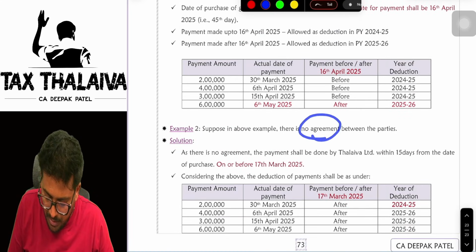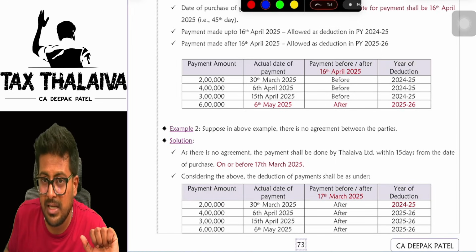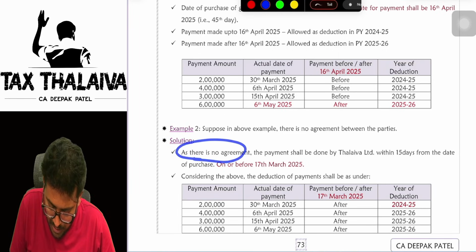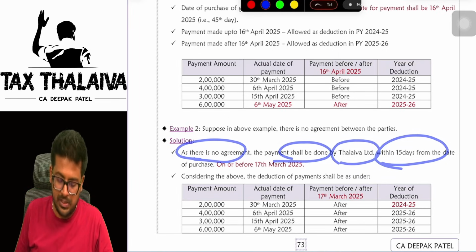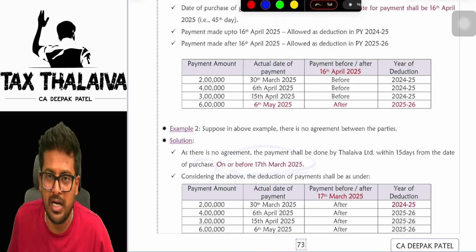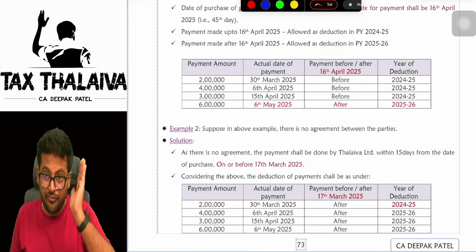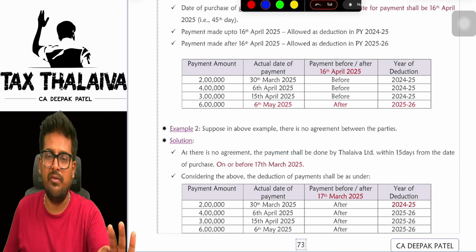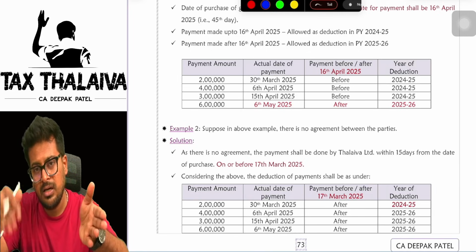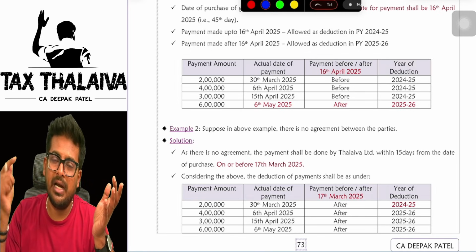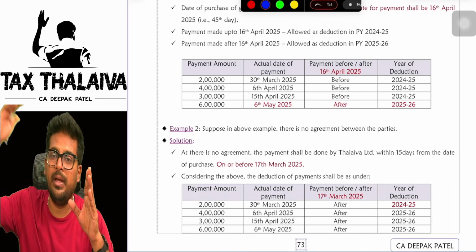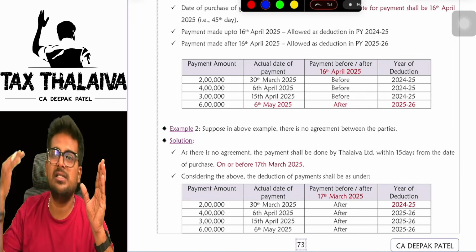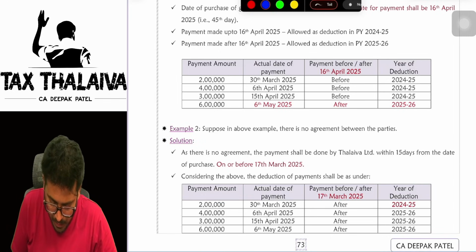Second example, if there is no agreement between the parties, then within how many days does the party have to make payment? Within 15 days. Yes or no? As there is no agreement, the payment shall be done by Thalaiva Limited within 15 days from the date of purchase, on or before 17th of March 2025. Means the 15th day is 17th of March 2025. If payment is made before 17th of March 2025, then the deduction will be allowed in the same year. If the payment is made after 17th of March 2025, then the expenditure will be allowed in the next financial year, if the payment itself is made in the next financial year.